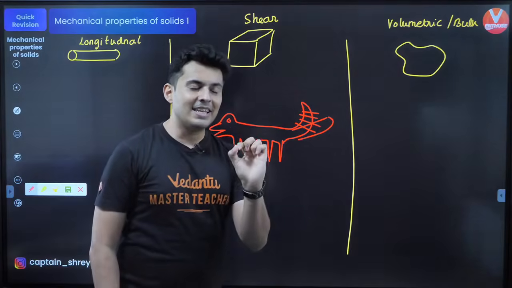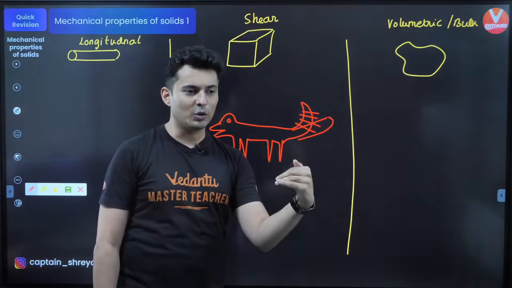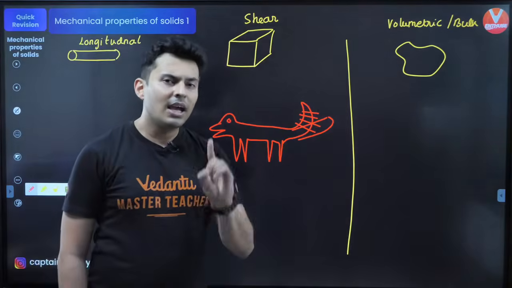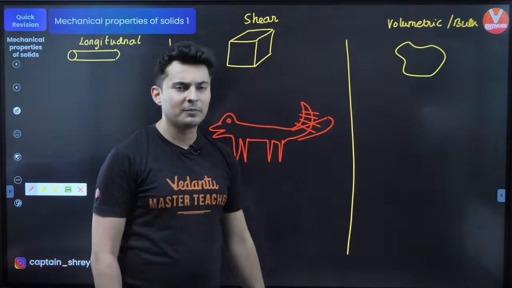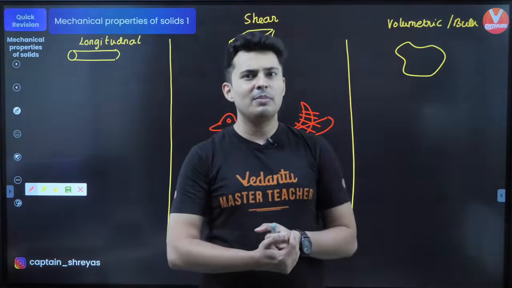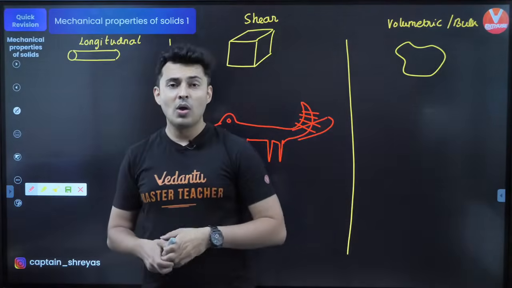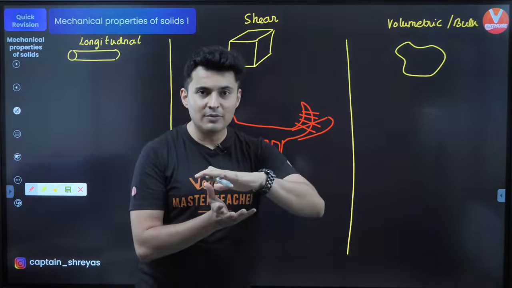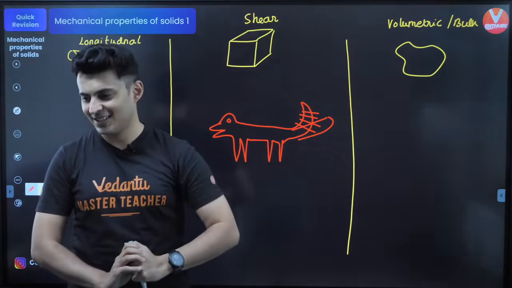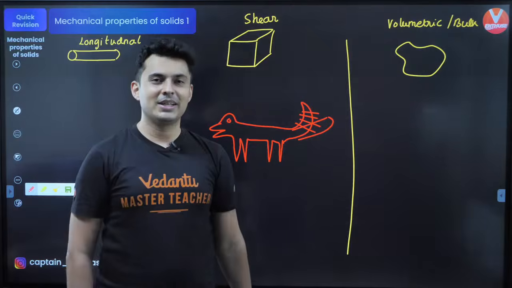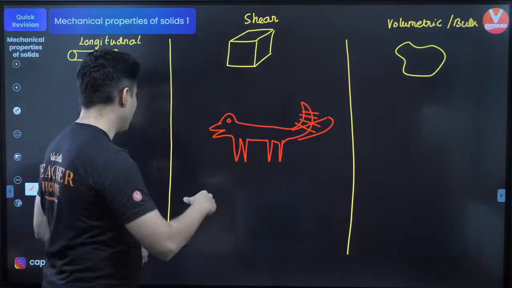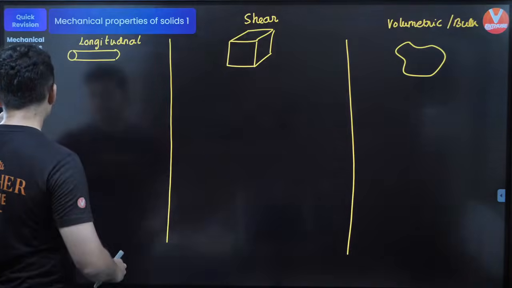So that is called elastic behavior. You bend it, it comes back. You deform it, it comes back. That's elastic. And the second type is plastic behavior. Plastic behavior may be like your dough or clay or chewing gum. You pull it, stretch it, push it, deform it, it stays there as it is. So things which deform permanently are plastic, and things which come back are elastic in nature.